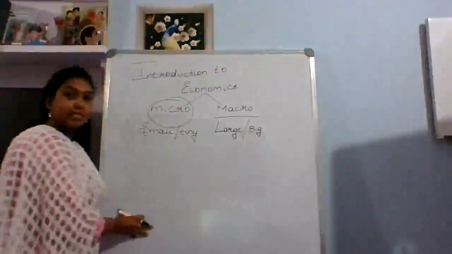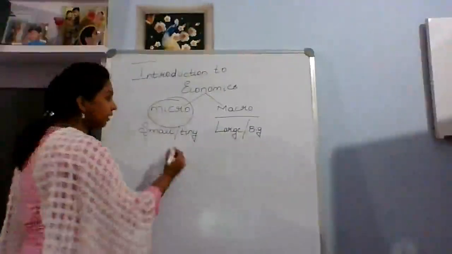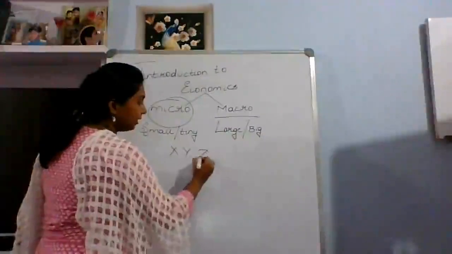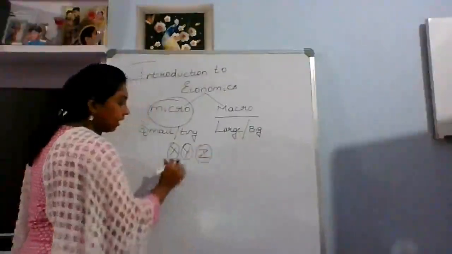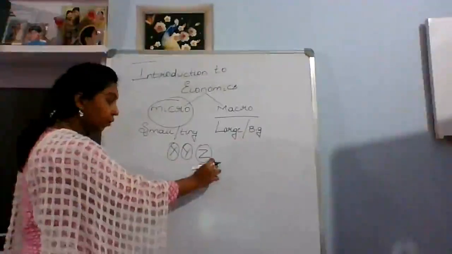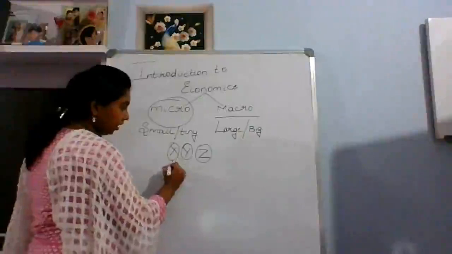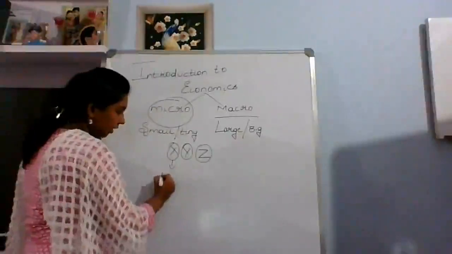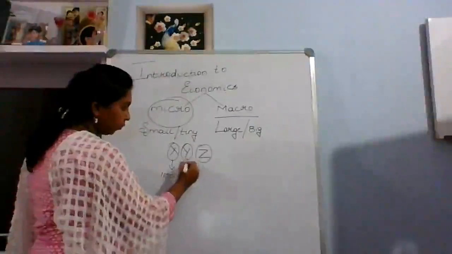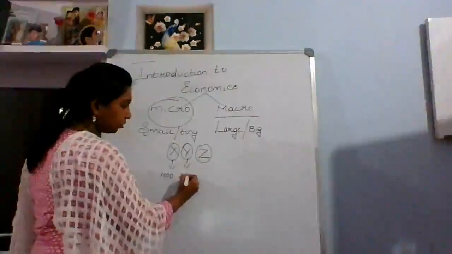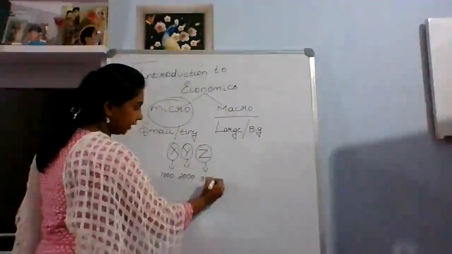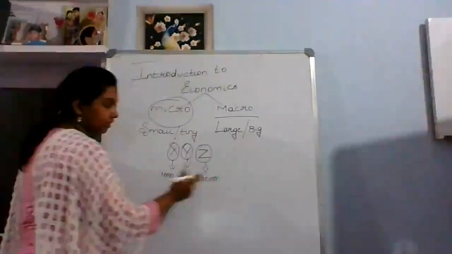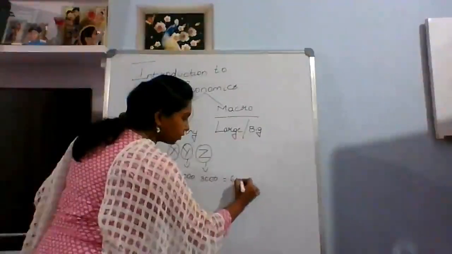Let us understand this with an example. X, Y and Z, we have three people. Each one has their own income. X has 1000 rupees income, Y has 2000 rupees income, and Z has 3000 rupees income. The total of this is 6000.